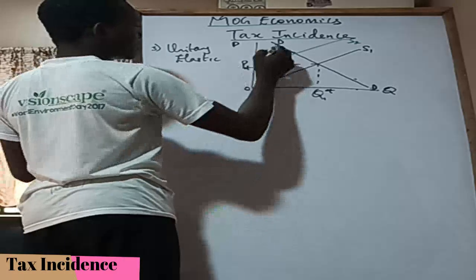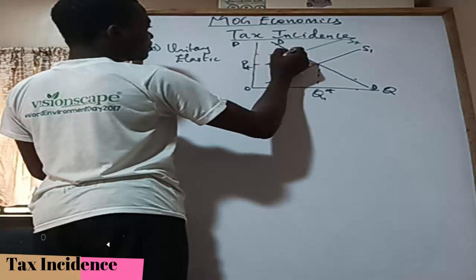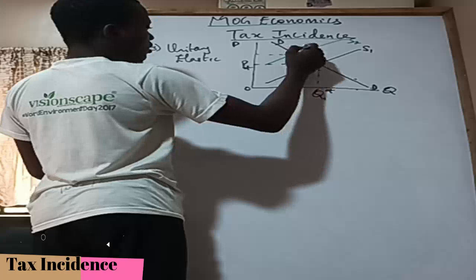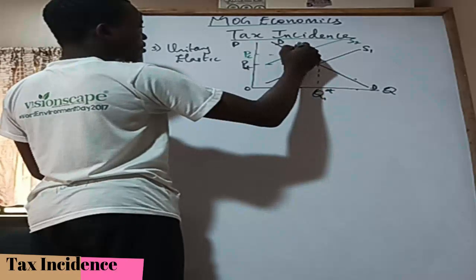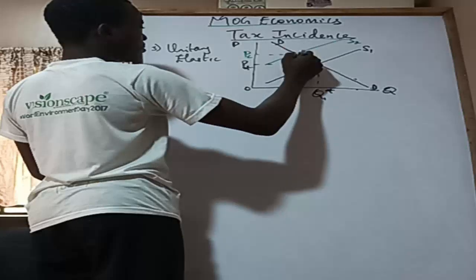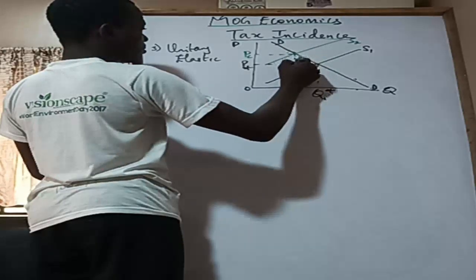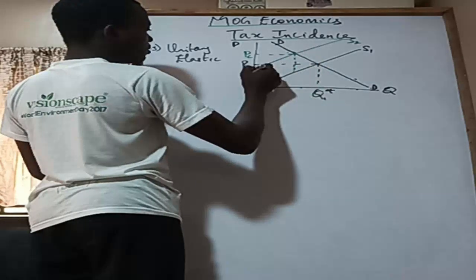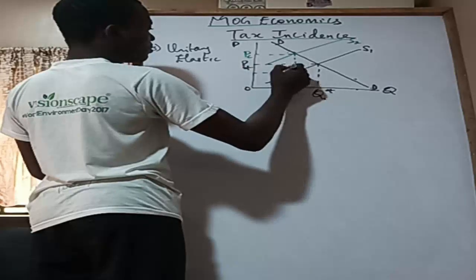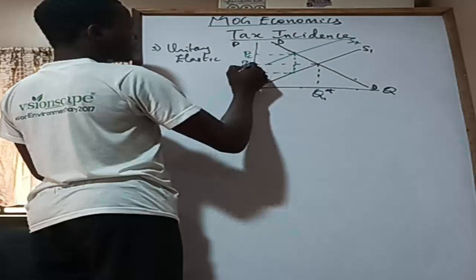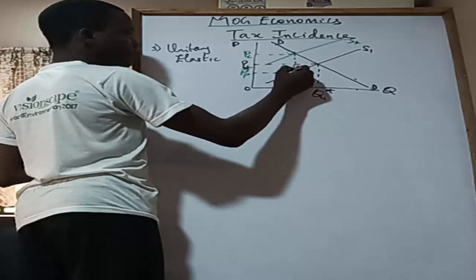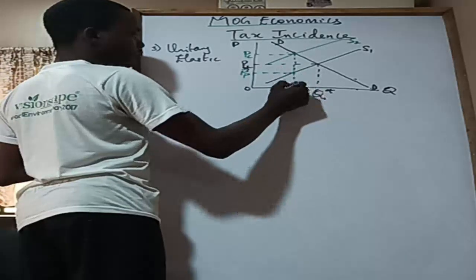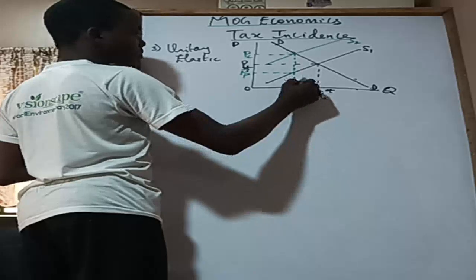So we have this here. Then this is the price that consumers are paying now, and coming down here, this is the price that producers are receiving now, and this is the quantity that is being produced, the equilibrium quantity in the market, Q2 star.